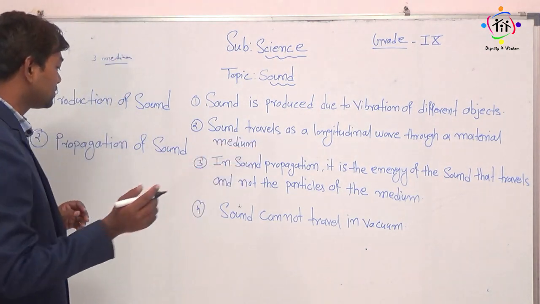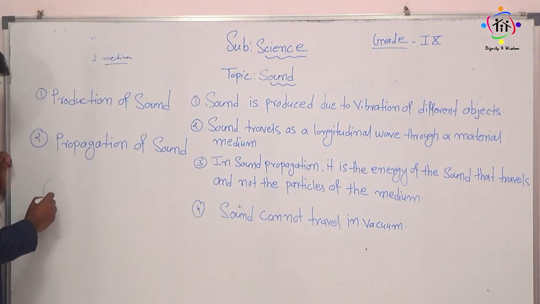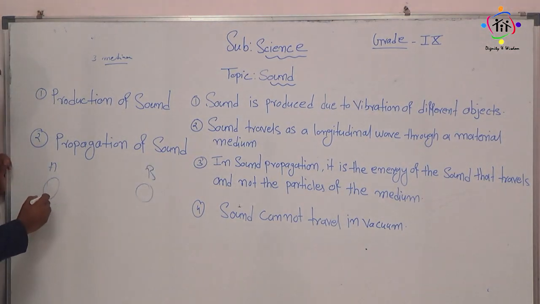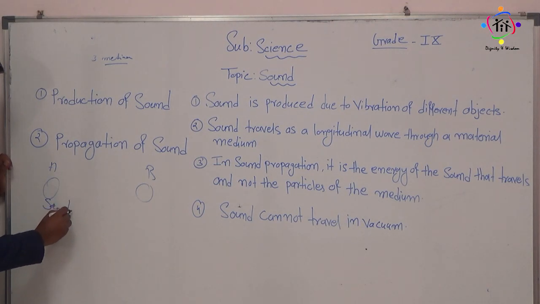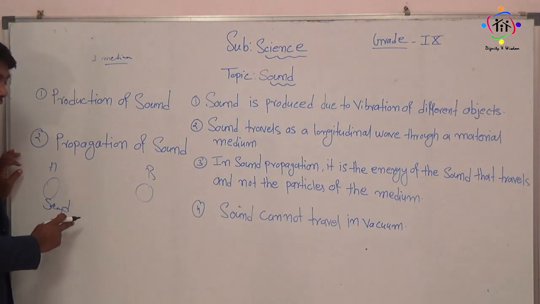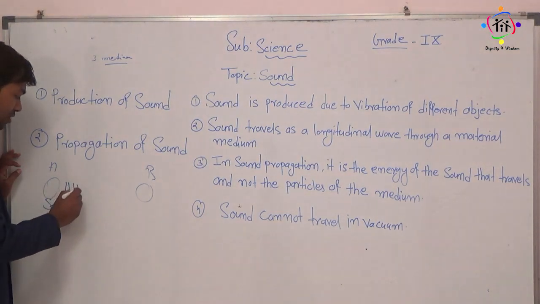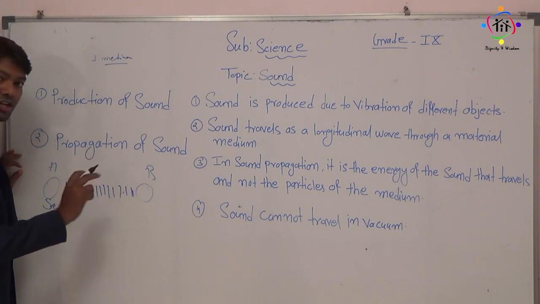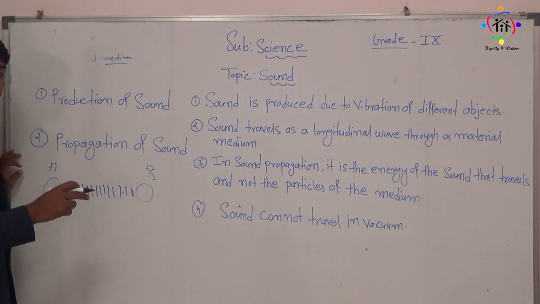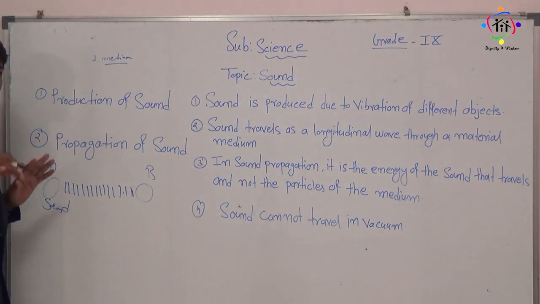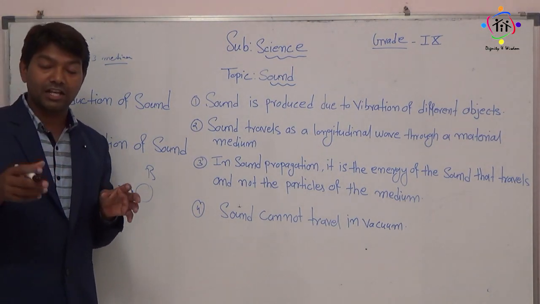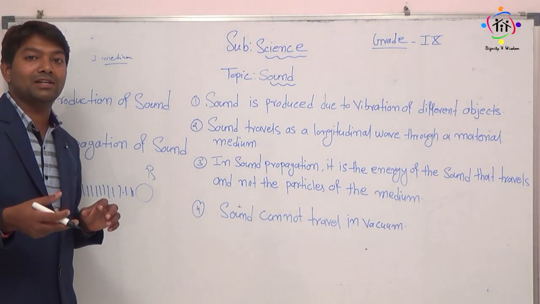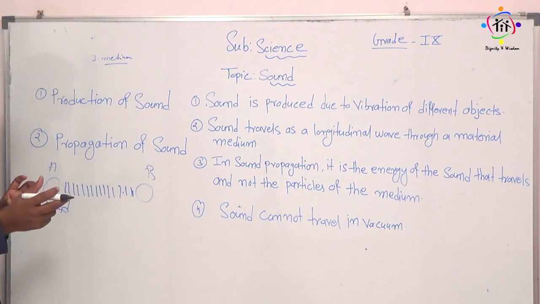So the sound is traveling through the medium. I will explain you. Suppose there is one person here and there is one person here. We can take person A and person B, right? Sound is produced from here. Now what will happen, that sound will travel through the medium and it will reach person B in the ear, right? After reaching the ear, what will happen? The eardrums will start vibrating. There are eardrums in your ear. After that you can hear the sound. So the sound is traveling through the medium.